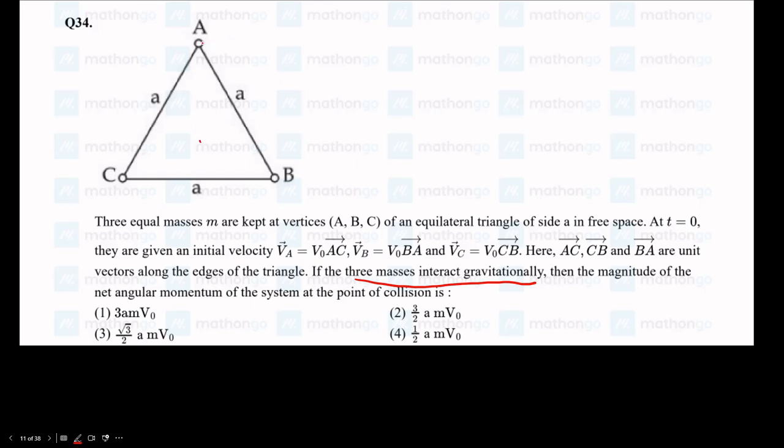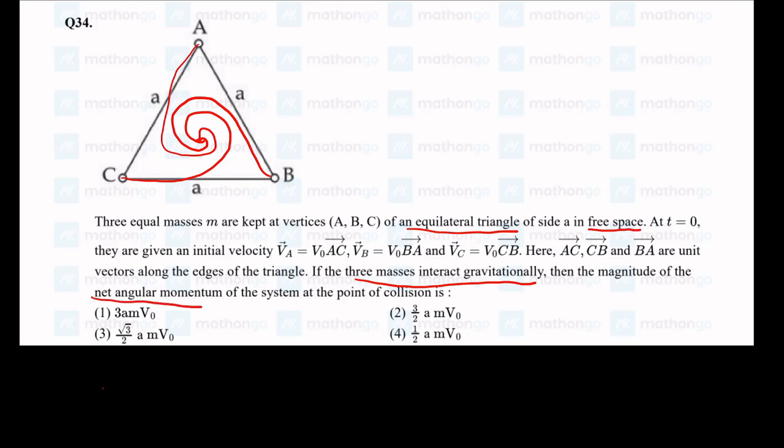How? Like particle A, they are going to follow a spiral path like this, some weird path, and they are going to meet at the centroid of the triangle. They have given that a side of the triangle is A, and it's an equilateral triangle in free space, so we can assume that no other objects are there apart from these three. They are asking us to find the angular momentum of the system about the point of collision. The point of collision is the centroid over here. So let us do that.